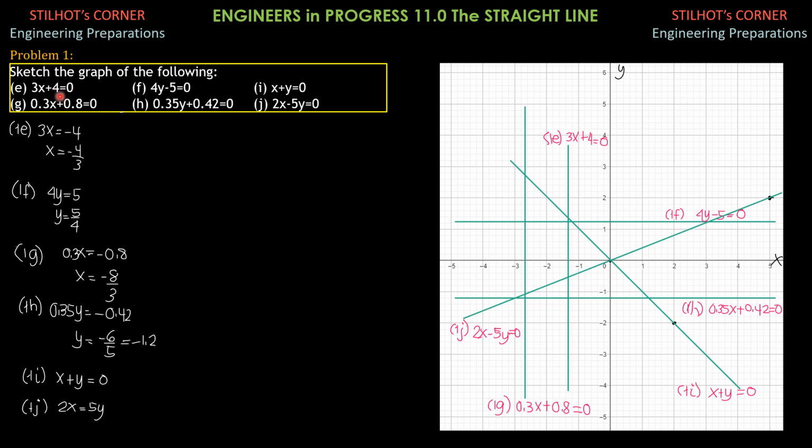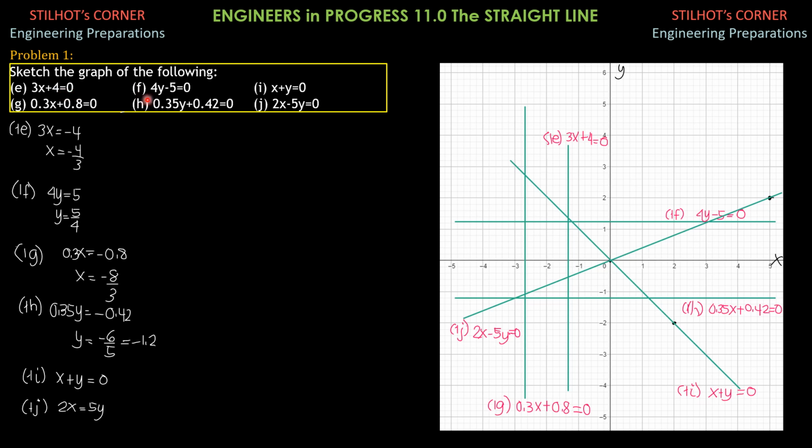Vertical lines will reduce to x equals constant. If the constant is positive, then that vertical line lies to the right of the y-axis, a distance equal to that positive constant. If that constant is negative, then that vertical line is lying to the left of the y-axis, equal to that negative constant.